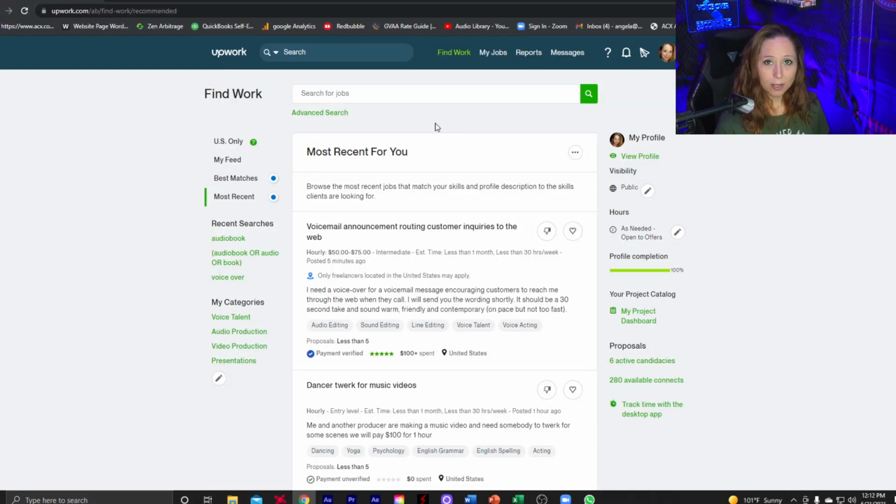But the goal on Upwork is to make your profile compelling enough and fill it out completely with your portfolio and your description and everything that you can think of. Completely fill out your profile, because your goal is to get clients to come to you. That way, when they invite you to interview for a job, it doesn't cost you any connects at all.